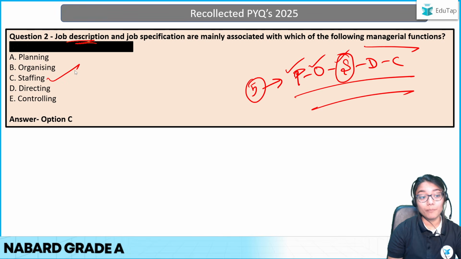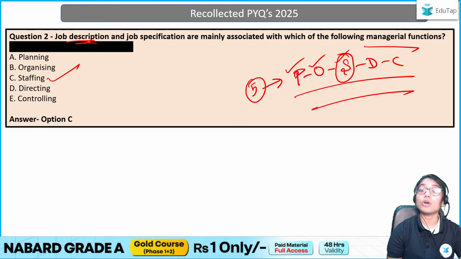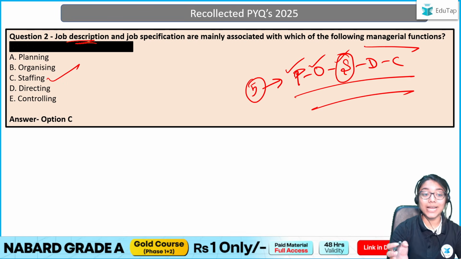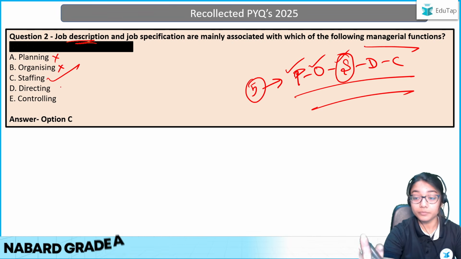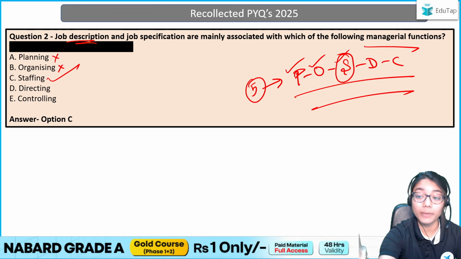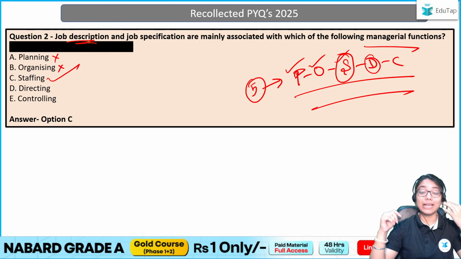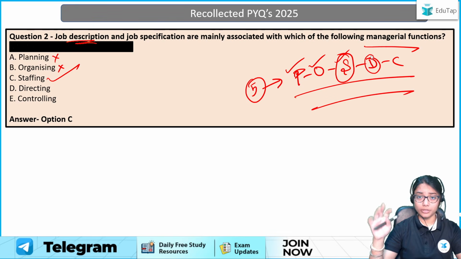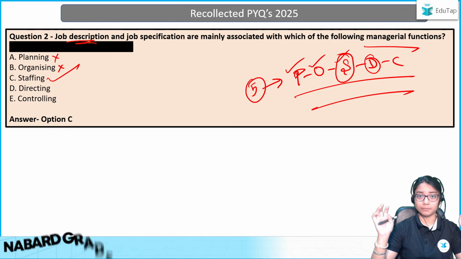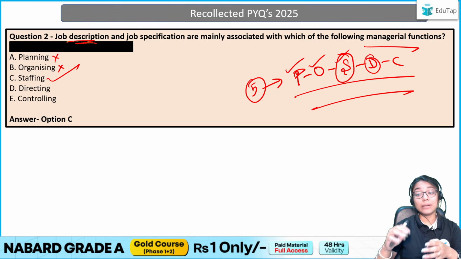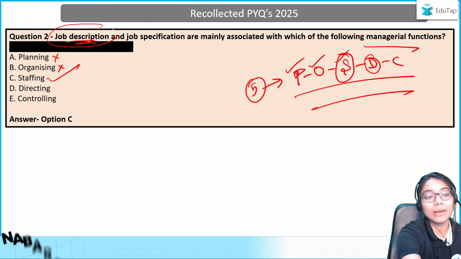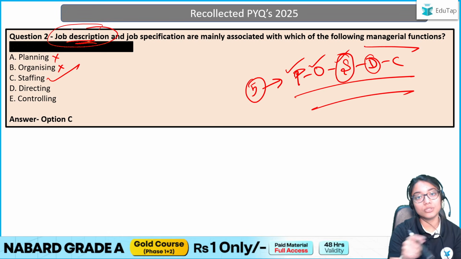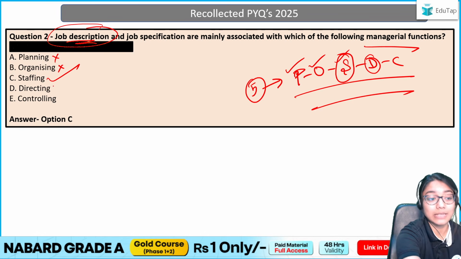Yes. Now, if you are not sure of the answer, you are going for trial and error, right? So we have already established planning and organizing is out of it. So what about directing and controlling? Directing is the stage where I am giving you directions, orders, supervising you, telling you how to get the work done, right? So at this stage, when I'm telling you how to get the work done, this basically means that you're already hired. So if you're already hired, there is again no requirement of the JD and JS. JD, JS is only used while hiring, right? So again, that is why directing is out.